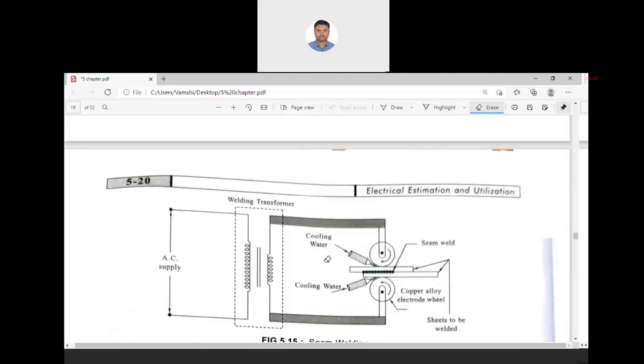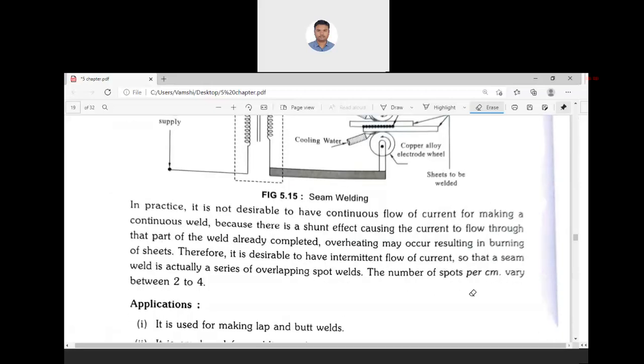In this welding, the speed of the object, how fast the object is moving, is also adjusted, so that the number of welding spots can be adjusted per inch or per centimeter. Usually there is intermittent flow of current, so the seam weld is actually a series of overlapping spot welds.